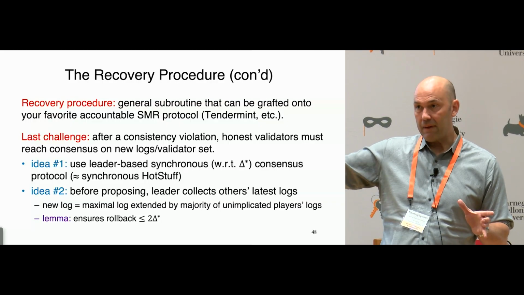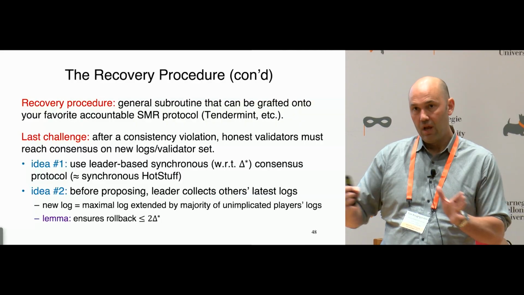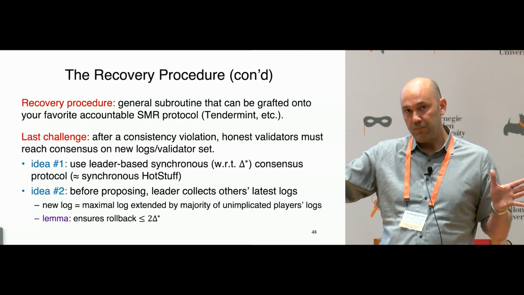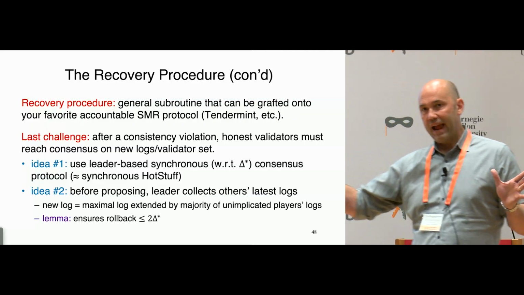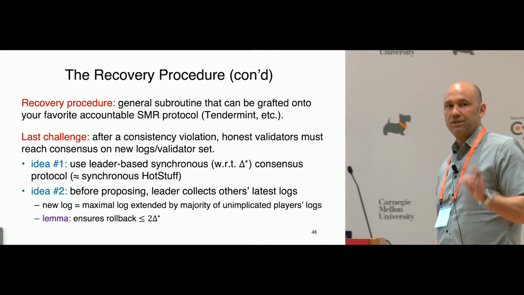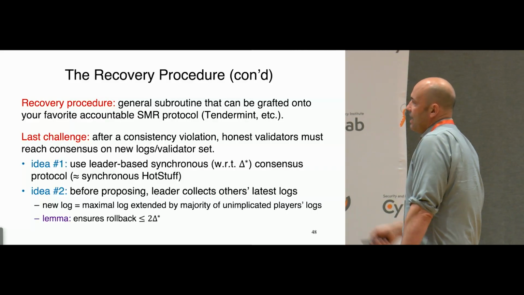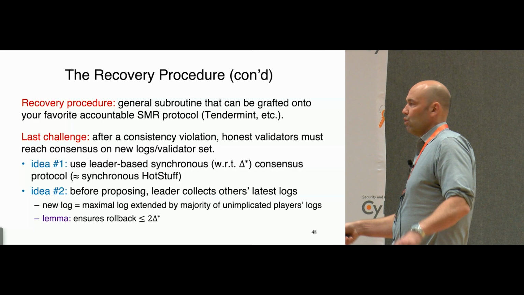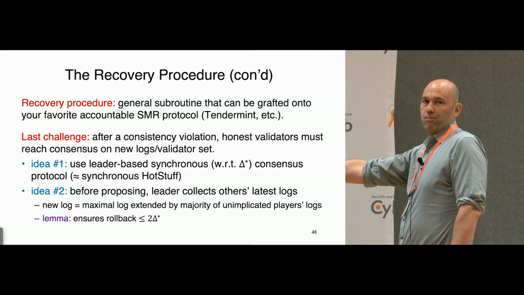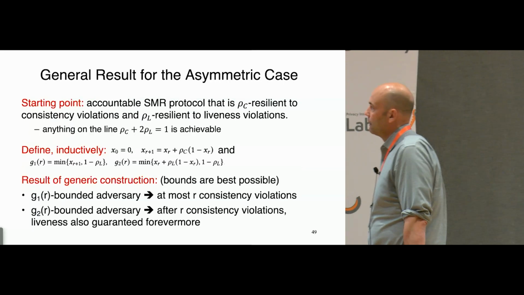So it will be rolling back the transactions that are not in the prefix, and it's going to be the longest prefix subject to being extended by over half of the logs that it's heard about. Turns out, this isn't obvious, but this is something you can prove, that with this definition of which transactions to roll back, you do achieve the desired rollback property of at most 2 delta star, okay?